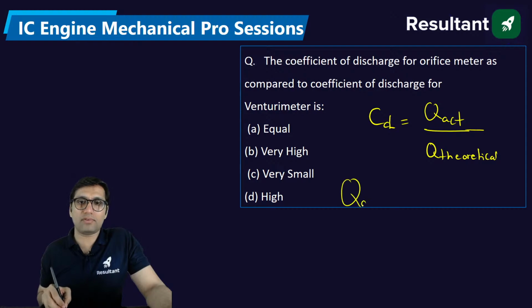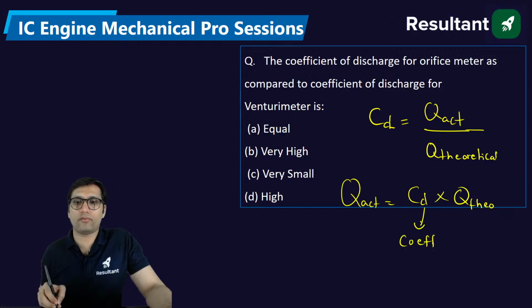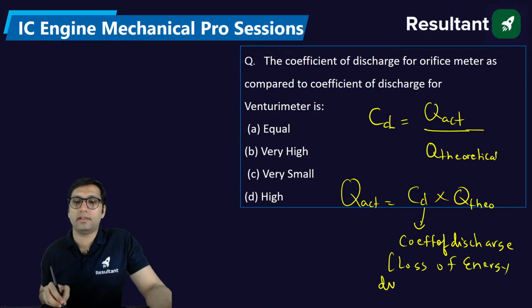So when you calculate the actual discharge, we have to multiply the theoretical discharge with this term called coefficient of discharge. Now this coefficient of discharge depends on the loss of energy due to friction that happens in these devices which we use for measuring the discharge, like orifice meter, venturi meter.